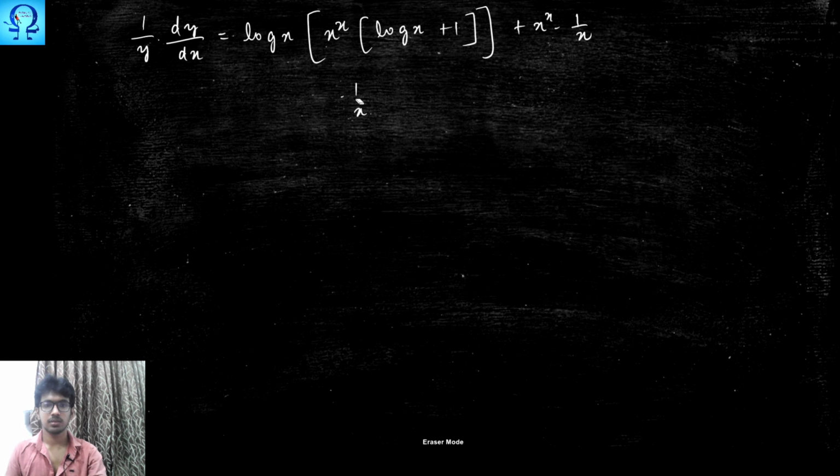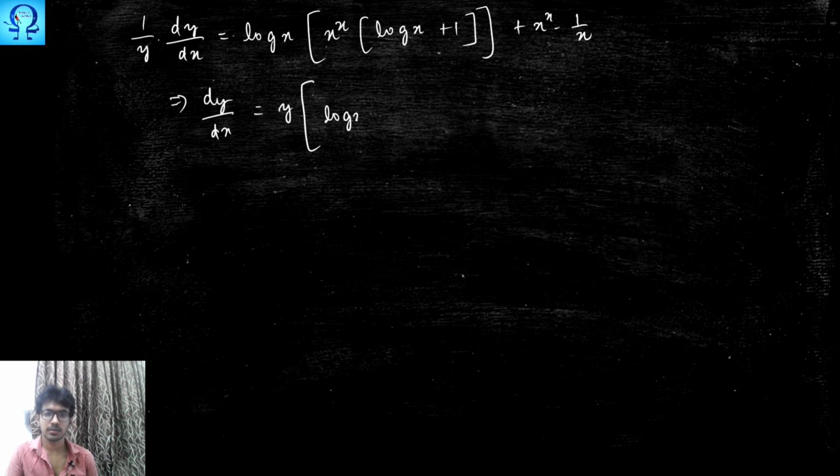We are interested in finding only dy upon dx, so take y to this side. When you take y to this side, this is what you will have: log x into x power x times log x plus 1, plus x power x times 1 upon x.